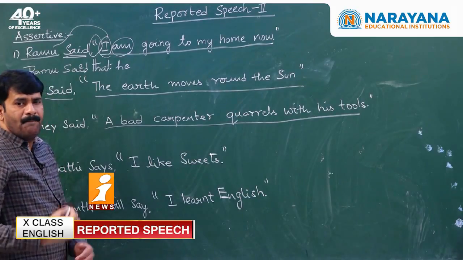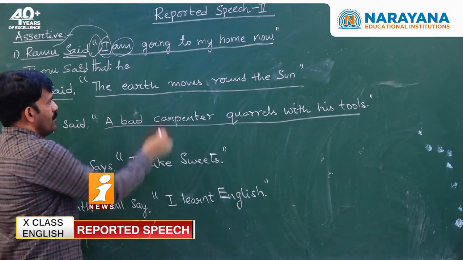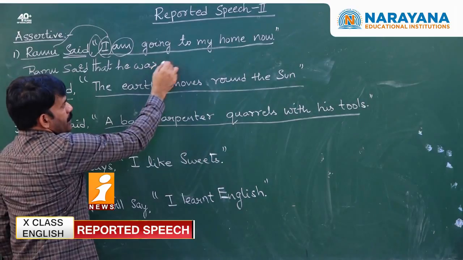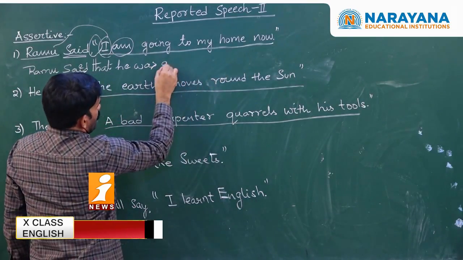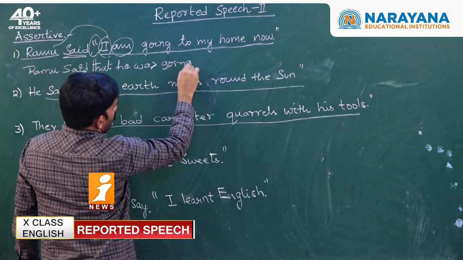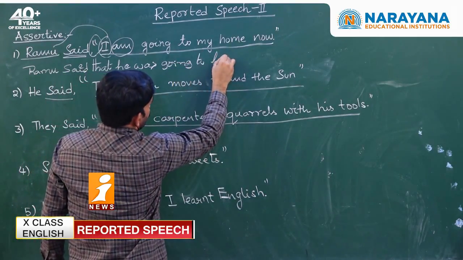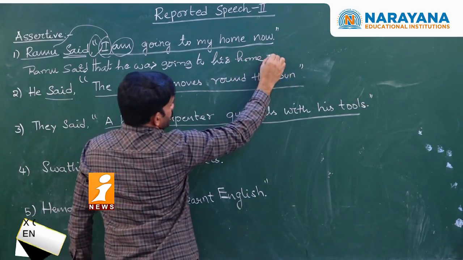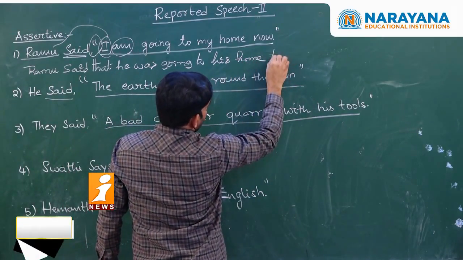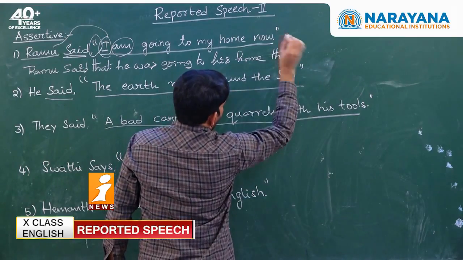What is the past tense of am? Was. Going to whose house? His house. So Ramu was going to his home, now becomes then. So this is the answer.